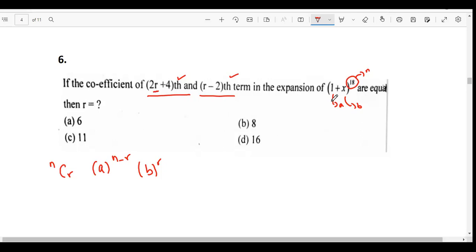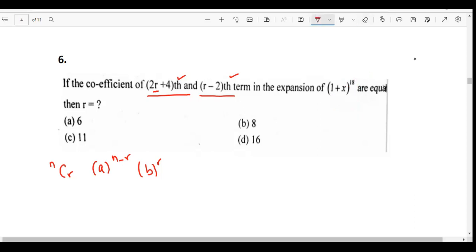Okay. Anyone else? Okay. Let's try doing it. The question is saying, if the coefficient of the 2r plus fourth term, now I don't know exactly which term it is, it could be the third term, it could be the fourth term, I have no idea. The coefficient of the 2r plus fourth and r minus 2 terms, the coefficients of both these terms are equal. Okay, all right. And I know what expansion they are exactly talking about. So this is the scenario.